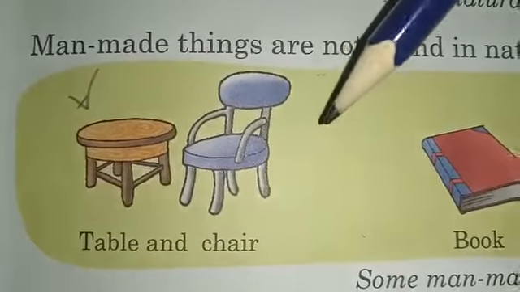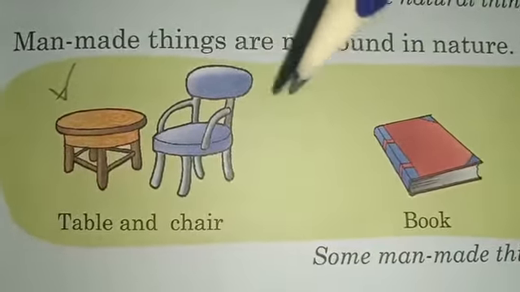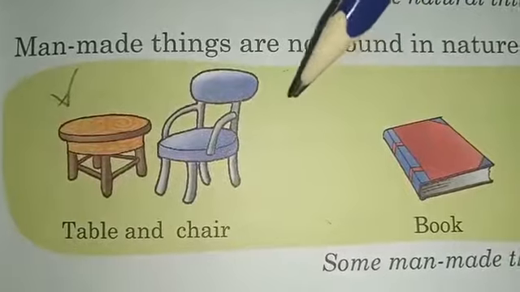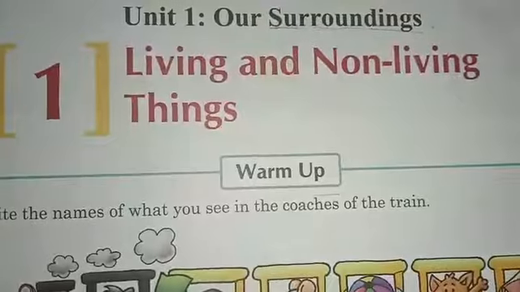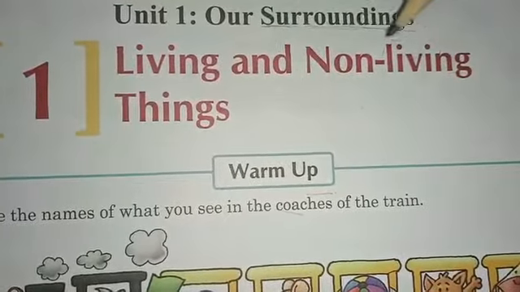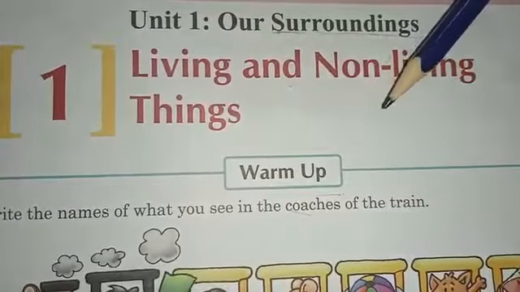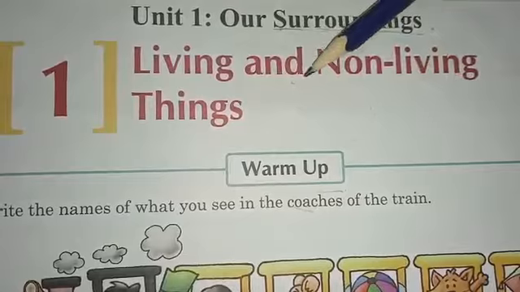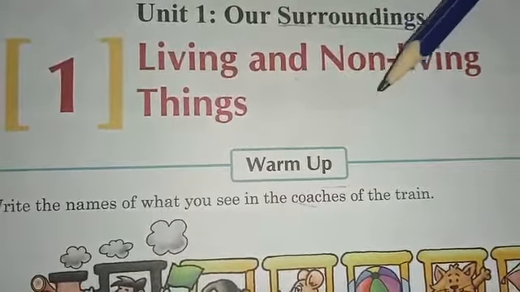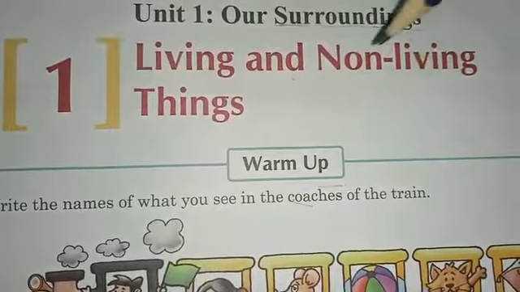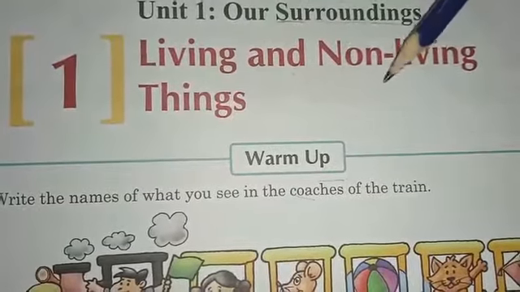While table, chair, book, toy train, etc., all these things that are made by man are man made non living things. Even your pencil is a non living thing. So, students, do you get it now? People, plants, and animals are living things. Living things eat food. Living things grow, move, and breathe. Living things feel and can have young ones, while non living things are natural or man made things and cannot do any sort of thing that a living thing can do.